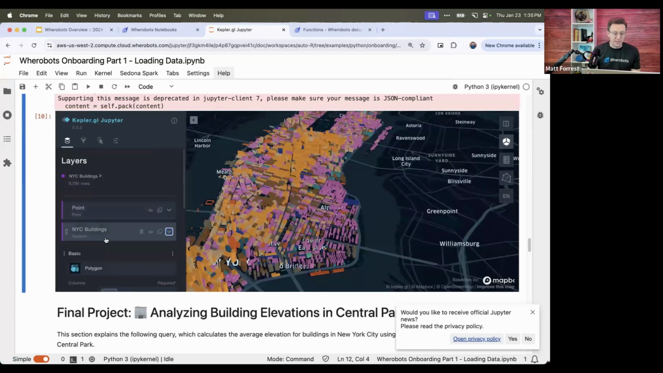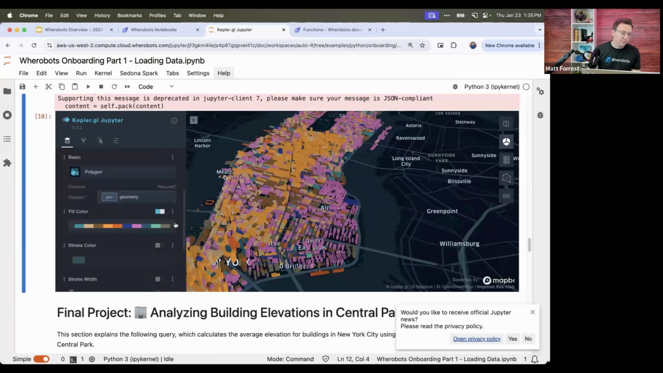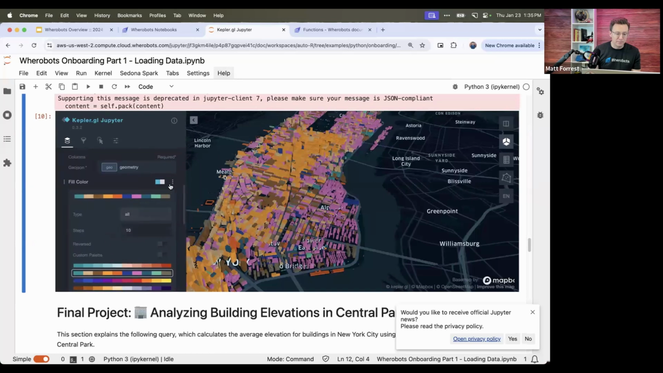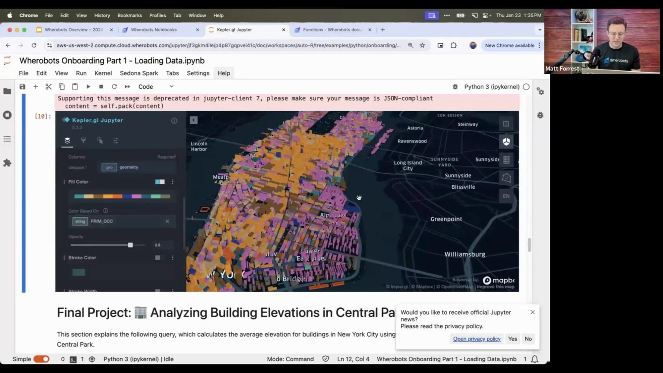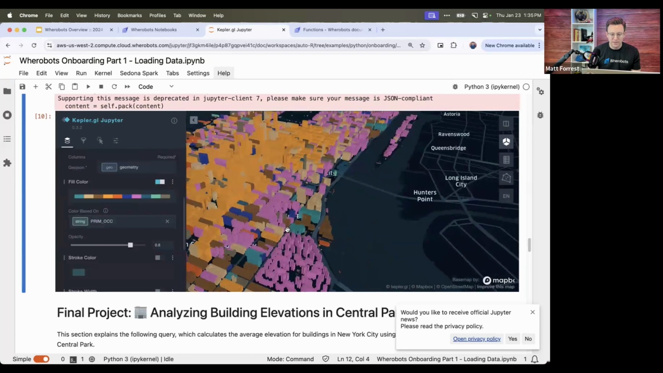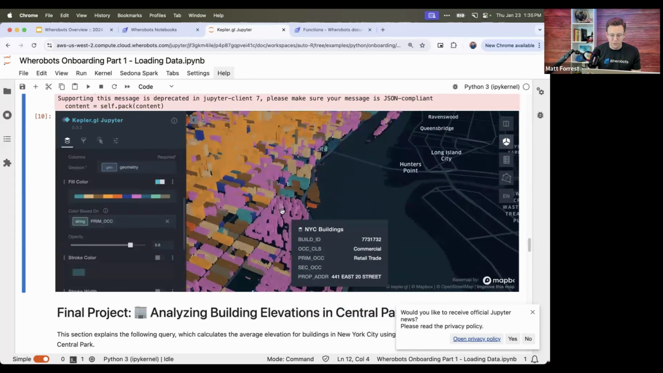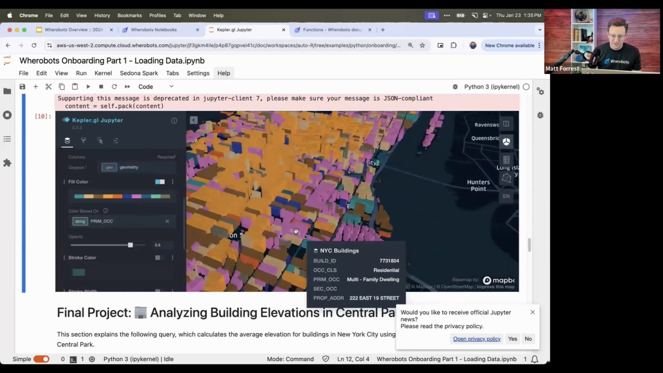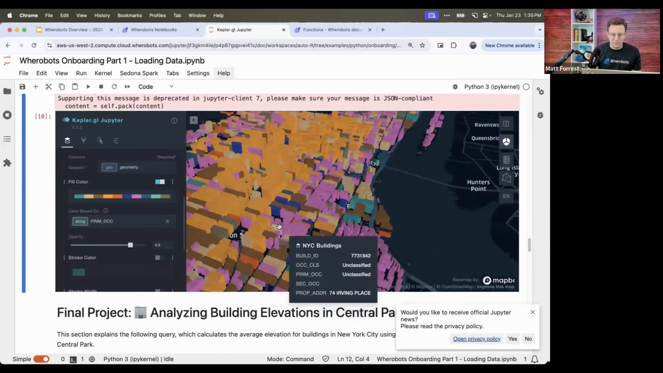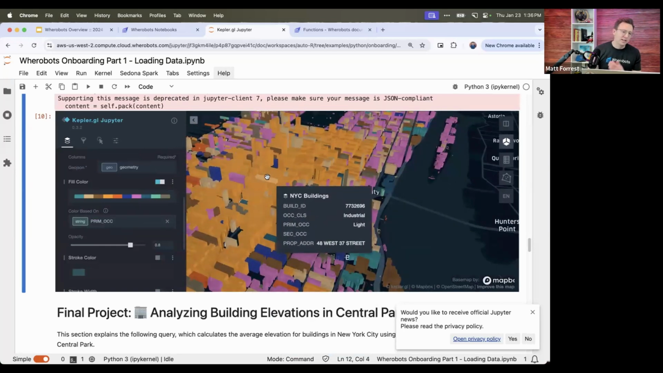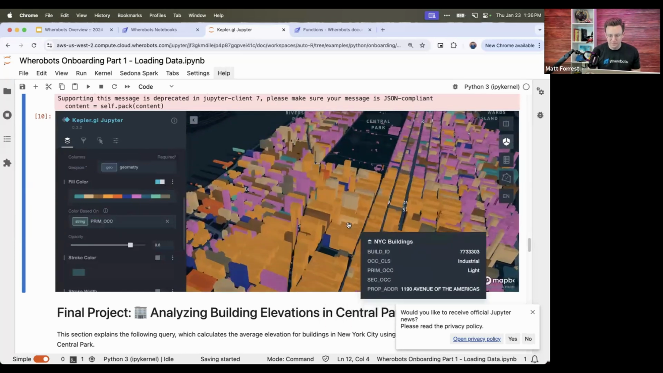Just to give you a sense of how I'm styling this map, I'm going to base it off of a specific column. That's the primary occupancy code, or the primary use of the building type. So as we zoom in, you can see these are all residential, or it's classified these as retail trade. It's very interesting. You can see here there's residential, multifamily dwelling, things like that. And as we move into Midtown, you can see light industrial, which is how they classify office buildings at FEMA.